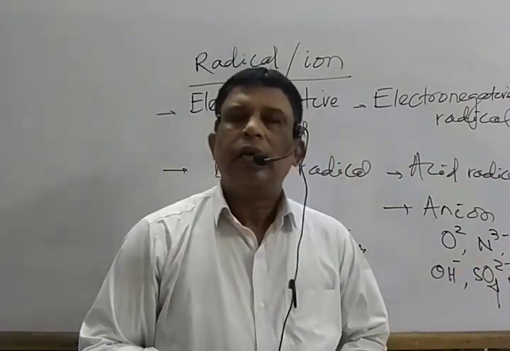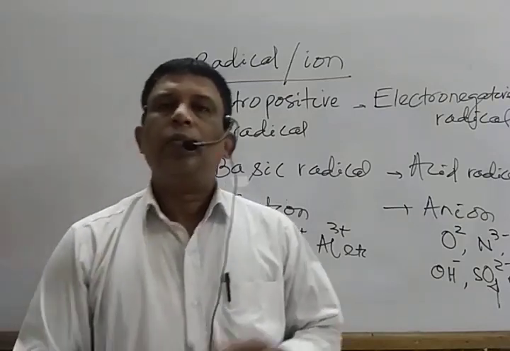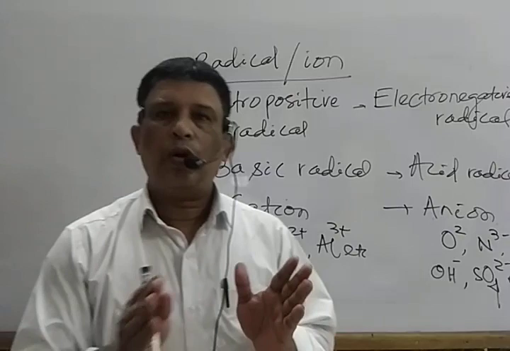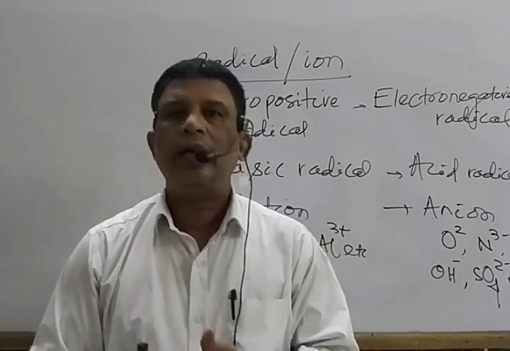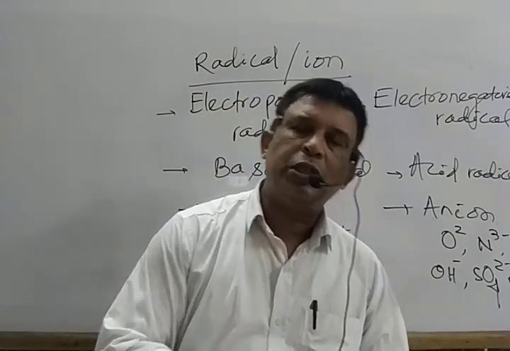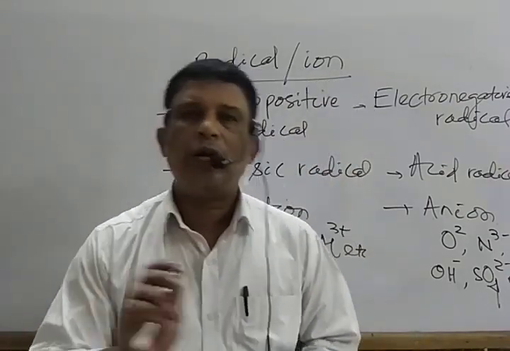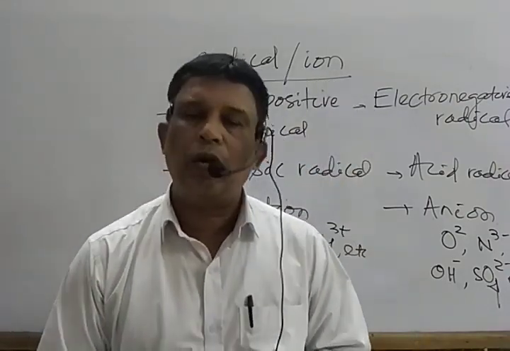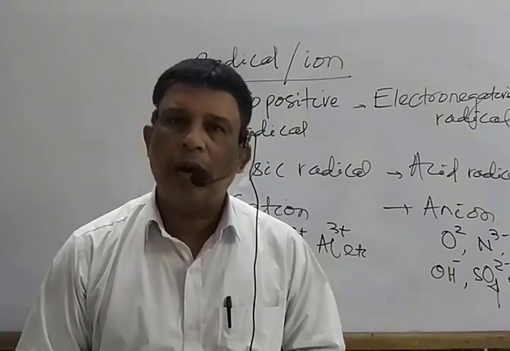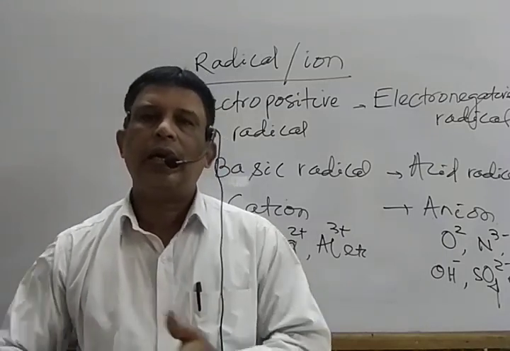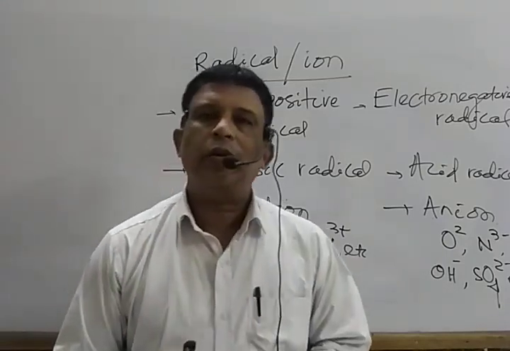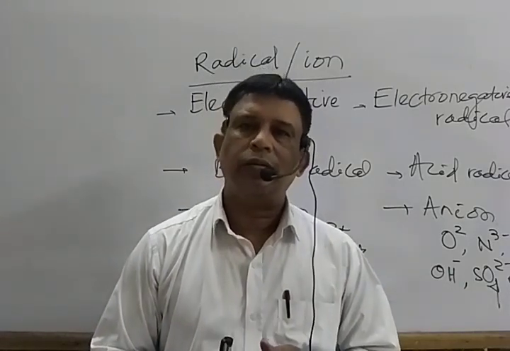Again, these radicals are classified depending upon the number of charge: monovalent, divalent, trivalent, polyvalent. Monovalent, whether it is positive or negative, 1+ or 1-, is known as monovalent radical. 2+ or 2- is known as bivalent radical. Then trivalent radical and polyvalent radical. It is a little idea about radical or ion.